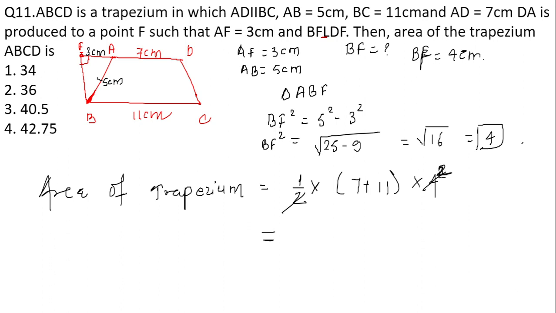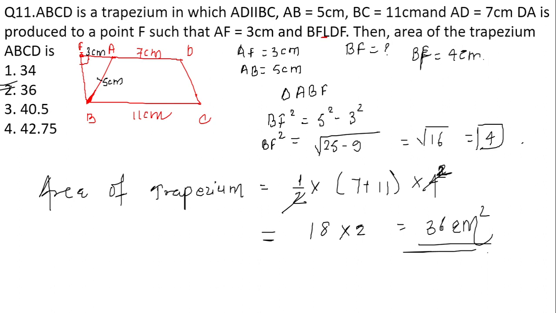This will give me 18 into 2, which is 36 centimeter square. So the area of the trapezium is equal to 36 centimeter square.